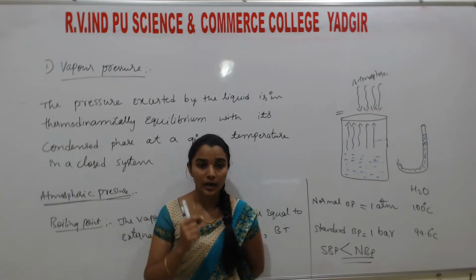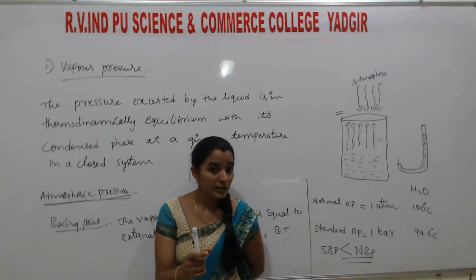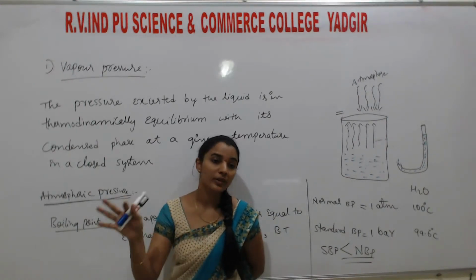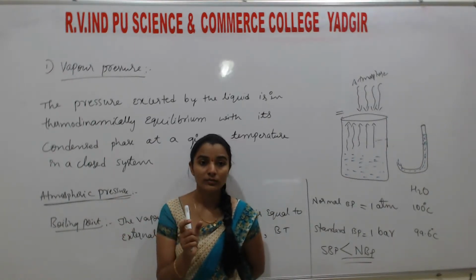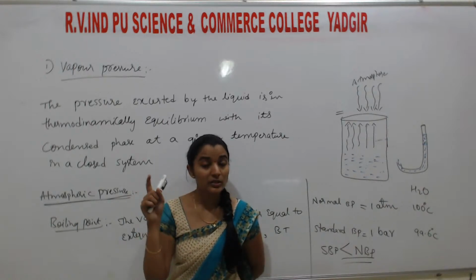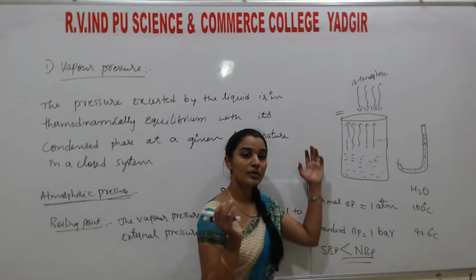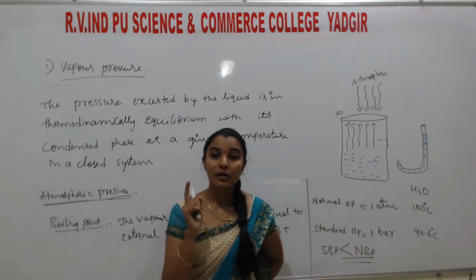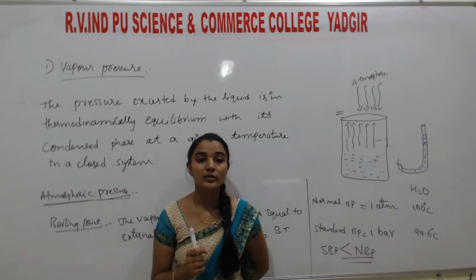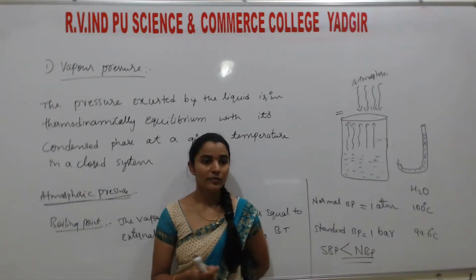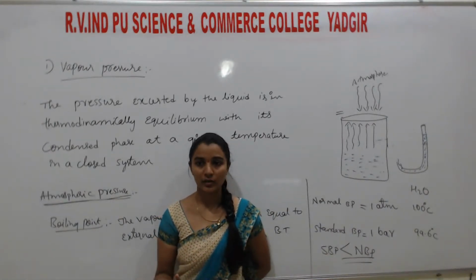If we go to a higher altitude, pressure decreases, meaning gaseous molecules are very free. They are not dissolved in the atmosphere. The dissolving power of gases: if pressure is less, volume is more. So there they get a lesser amount of oxygen for breathing. If oxygen is less, obviously they feel breathlessness. Correct?